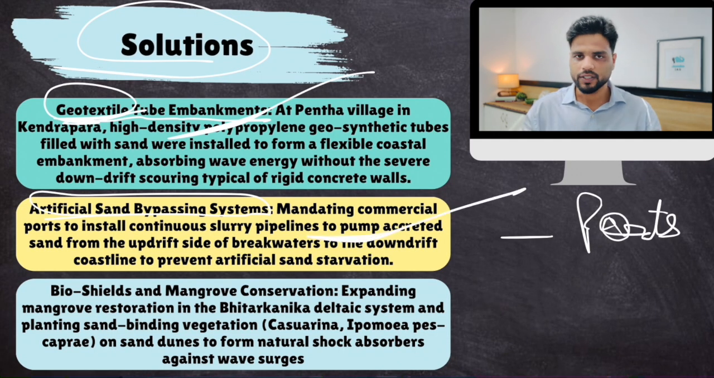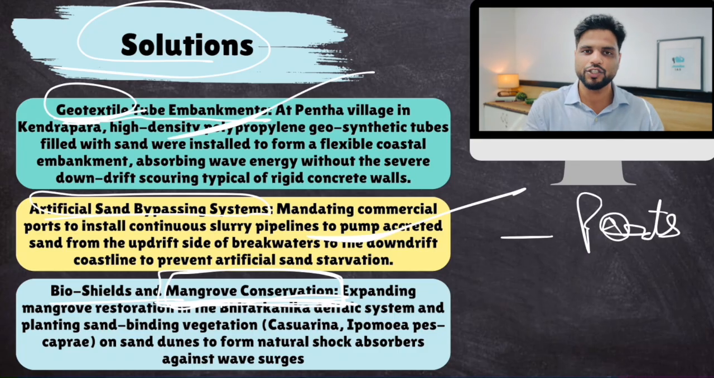Okay, you read about it. It's very interesting. And bioshields. Well, replant mangrove forests. These are absolutely essential. Mangrove forest would not only protect Odisha's coastline, it would improve sand accretion. It would also protect you from future cyclones because with climate change, cyclone frequency is on the rise. So this is something we can do.